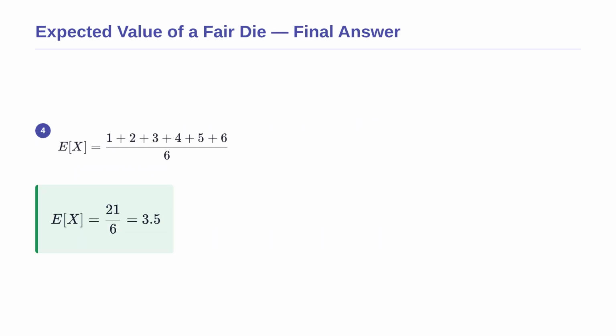Continuing with our calculation, because the probability is the same for every single outcome, we can factor out the 1/6. This simplifies the math to just adding the numbers 1 through 6 and dividing the total by 6. The final expected value is 3.5. Notice that 3.5 cannot actually appear on a single roll. This perfectly illustrates that the expected value is a long-run average.